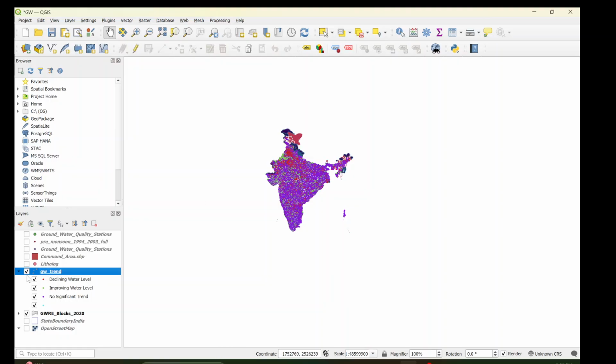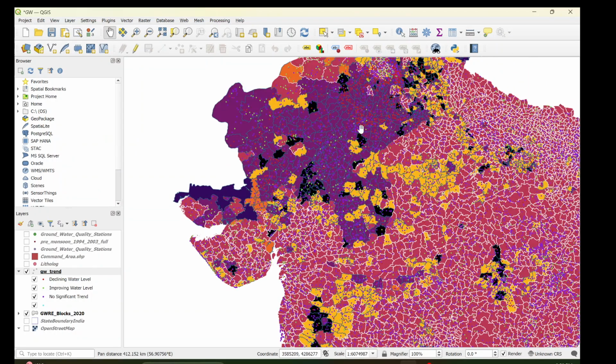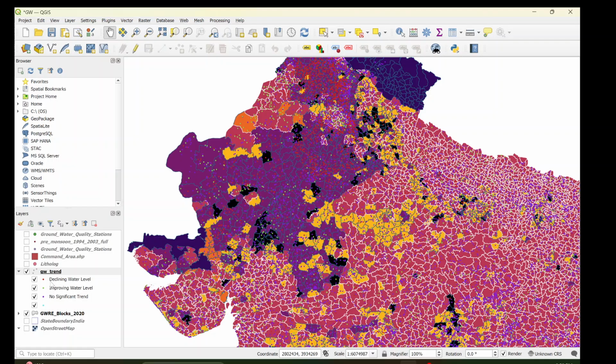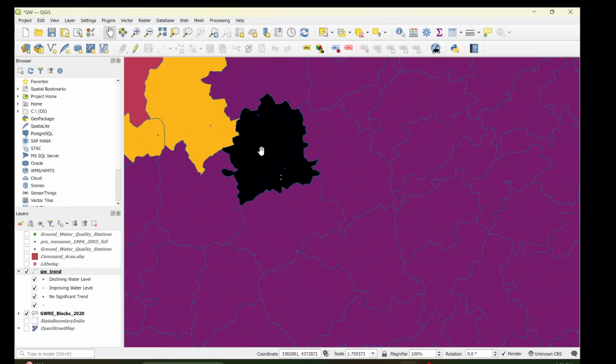You can also compare this with the block categories. If the trend is a declining water table, shown in red, it should come under the critical blocks. Here a red dot means declining water table, and this block is also in the over-exploited area. We also have no significant trend, and improving water. There are some points where water level is improving, maybe because of interventions done by certain authorities.